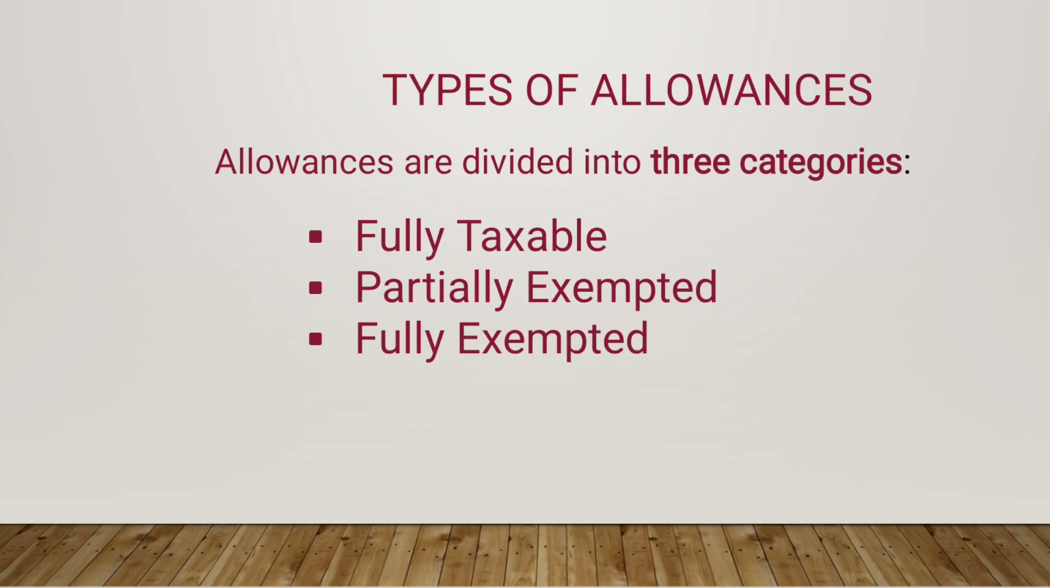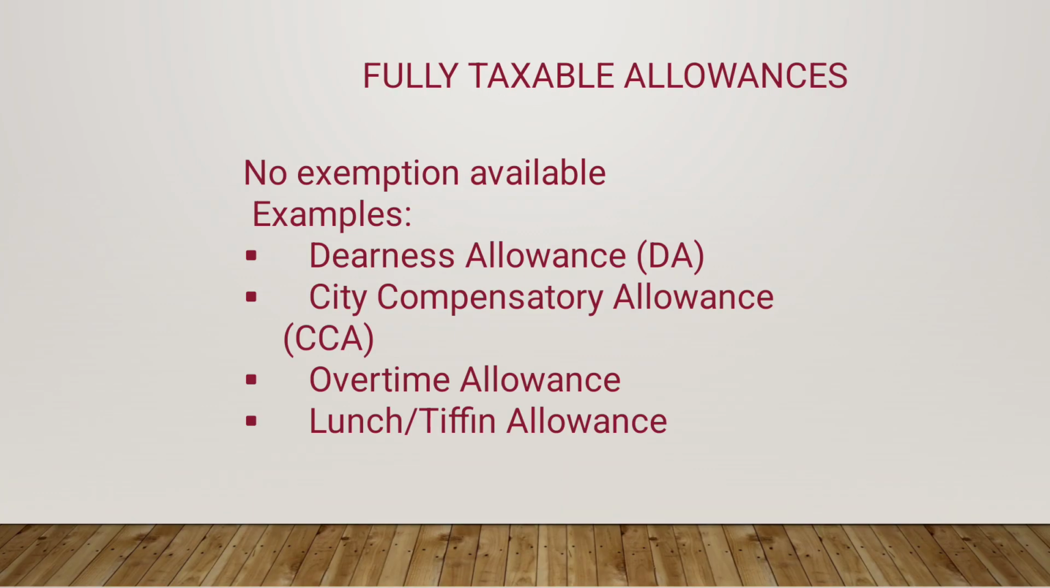Then we move on to the types of allowances. So these are the three categories we will focus on: fully taxable, partially exempted and fully exempted. Let's take a closer look at each one. So first one is fully taxable allowances. These allowances are fully included in taxable salary with no exemptions at all.